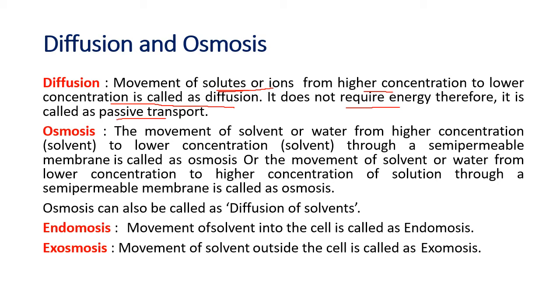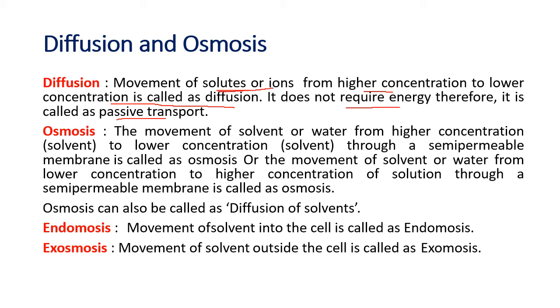Whenever the components of the cell come in contact with the environment, the exchange will take place from a region of higher concentration to a region of lower concentration. It does not require energy, so it is called passive transport. If it requires energy, it would be called active transport, but diffusion is passive and does not require energy.